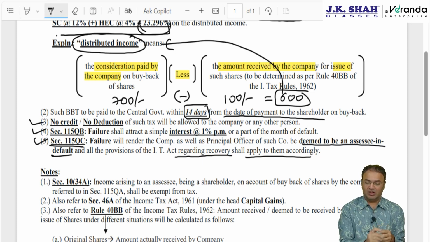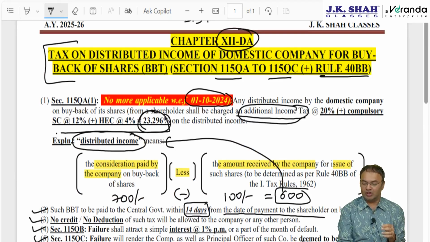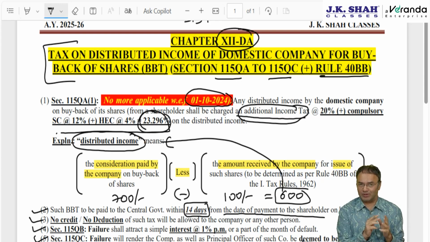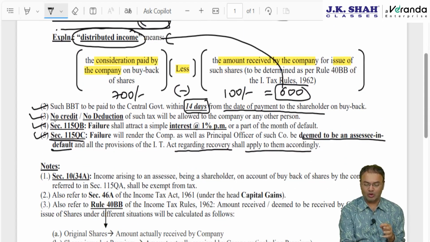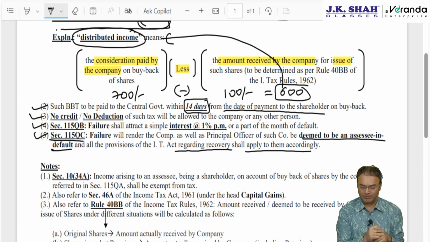The second point says the buyback tax is to be deposited within 14 days, that we are done with. Next, the third point here is that no credit or no deduction will be allowed to the company. So though this is additional income tax as we discussed, still credit will not be given for this tax, neither to the shareholder, because this is not TDS by the company, nor will the credit be given to the company because this is not advance tax by the company. And this tax cannot be adjusted against normal tax payable by the company. No deduction, no credit, nothing. Not even a deduction; this cannot even be called an expenditure for the company.